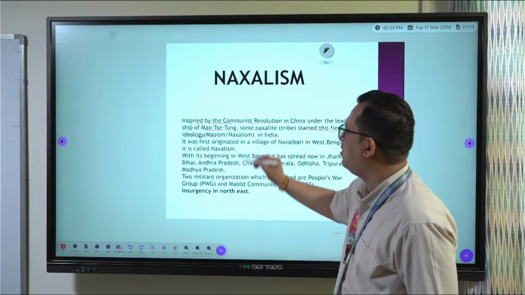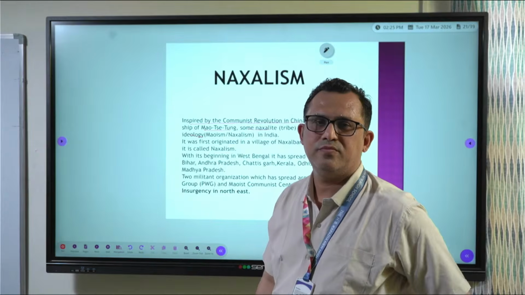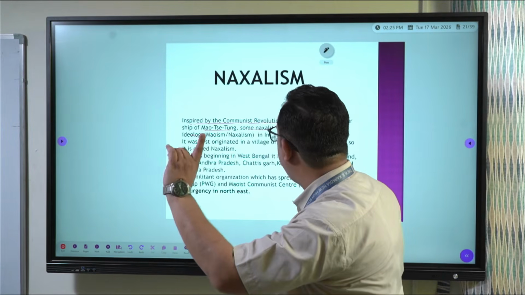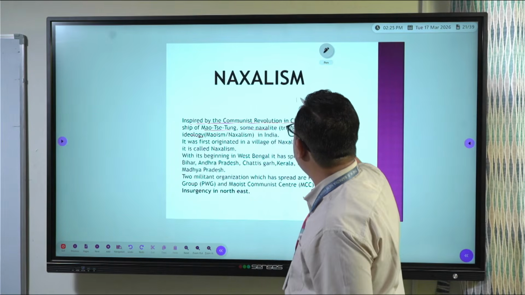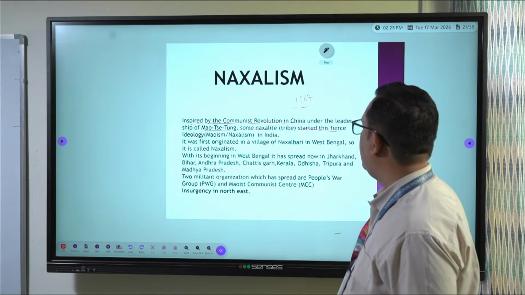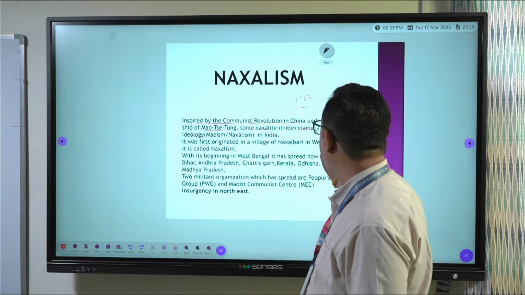This is an ideology basically: Maoism, Naxalism in India. It started in 1967 in India. It originated in 1967 in Naxalbari village in West Bengal.